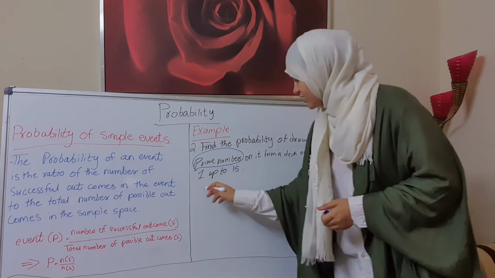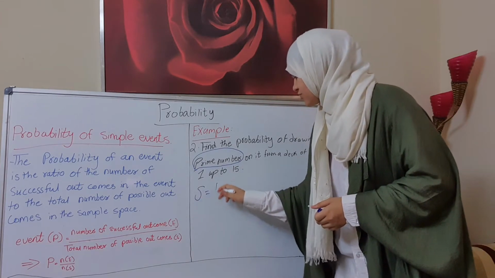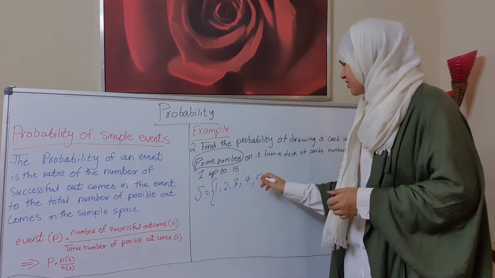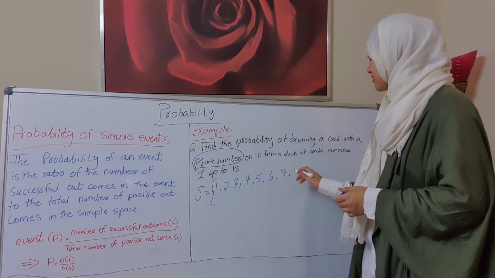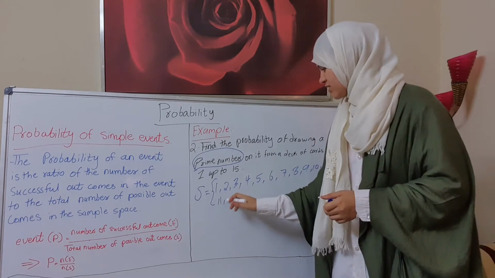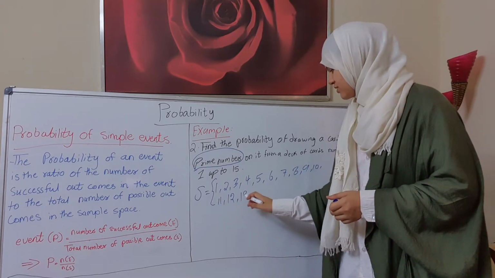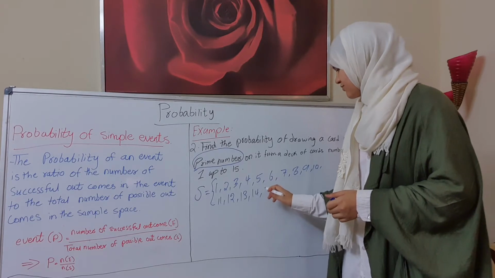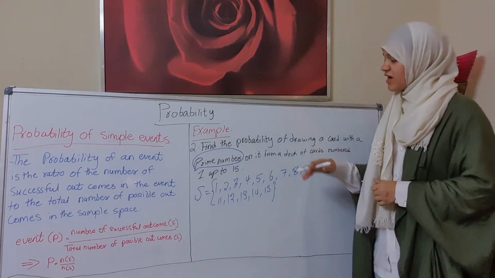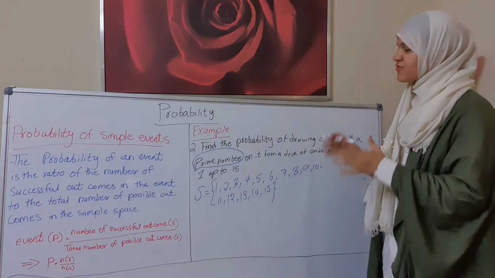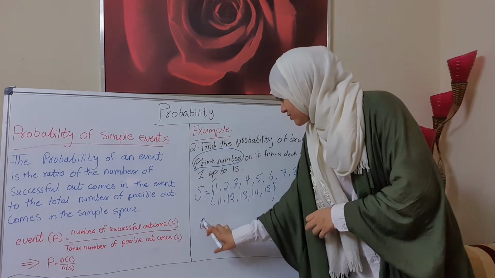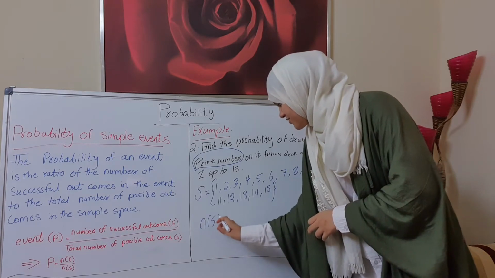Now let's see. S is equal to 1, 2, 3, 4, 5, 6, 7, 8, 9, 10, 11, 12, 13, 14, and then 15. Okay, now first of all, the total number of possible outcomes is 15.